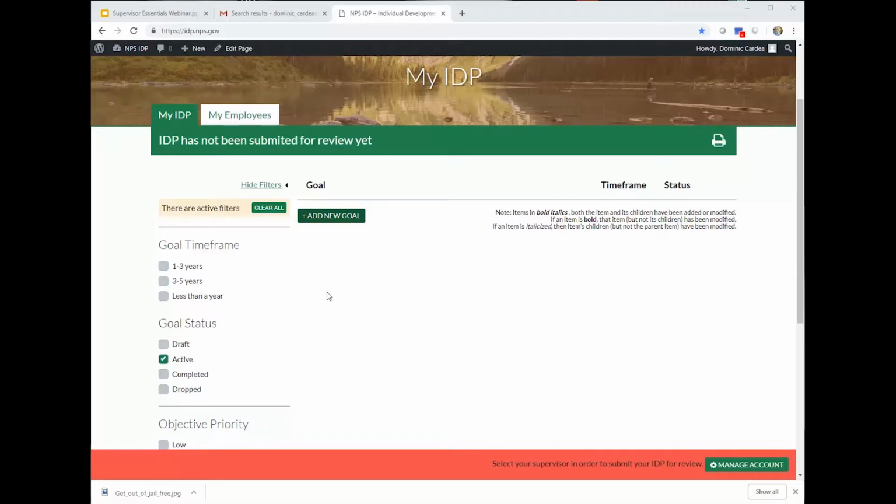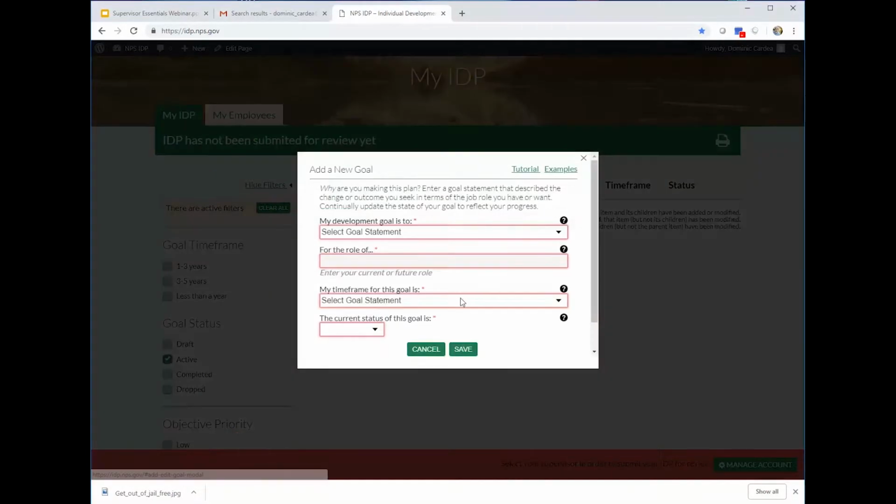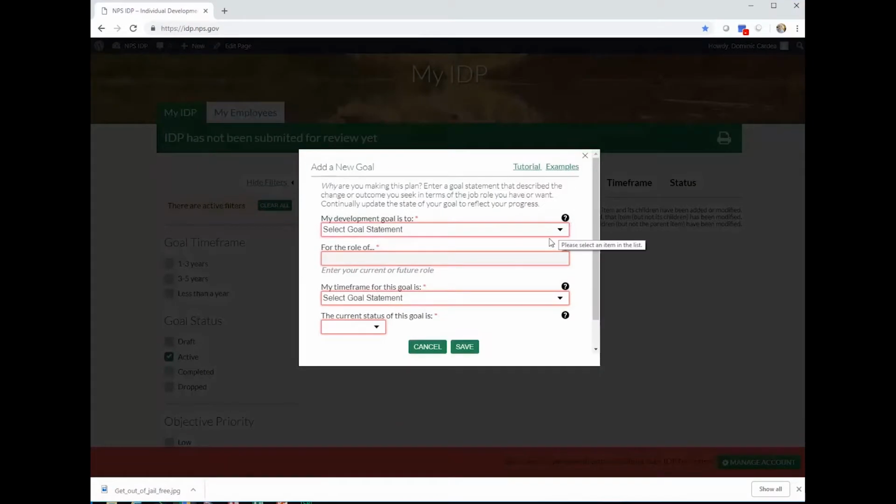Your IDP goal describes the end state or outcome of your development. It is a succinct statement that describes success. In terms of your career development, there are really three typical types of broad goals.